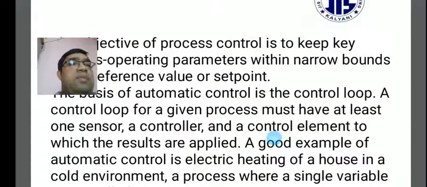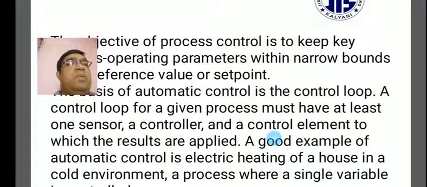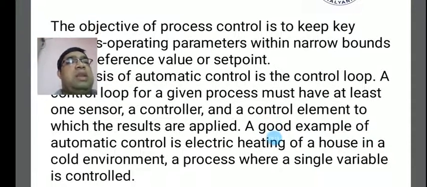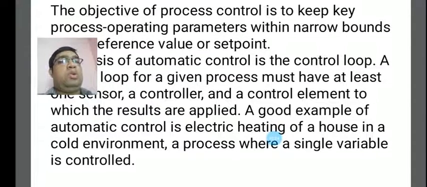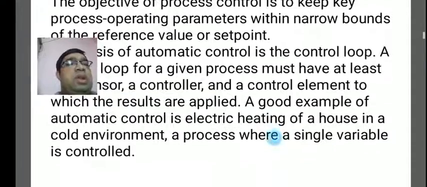A good example of automatic control is electric heating of a house in a cold environment. In this process, a single variable is controlled. In process control you may have to consider a few variables, maybe one variable, maybe two variables, but here, for the house in a cold environment, a single variable is controlled.